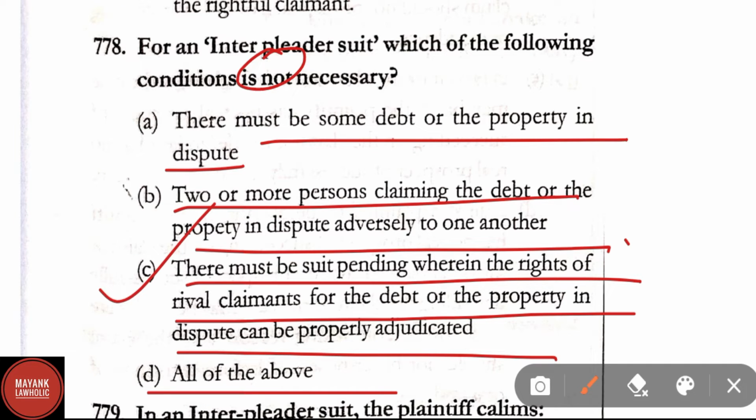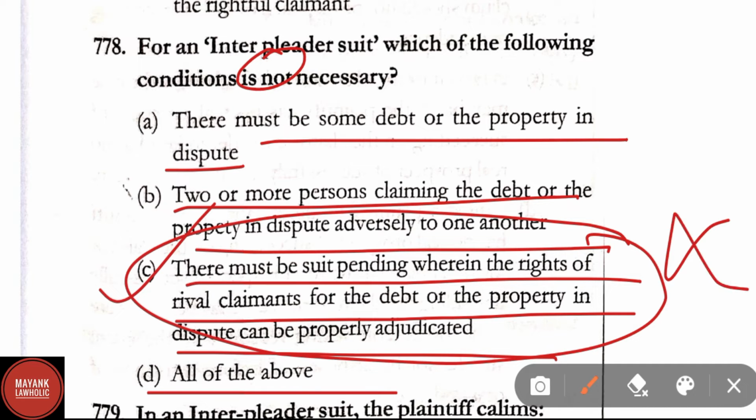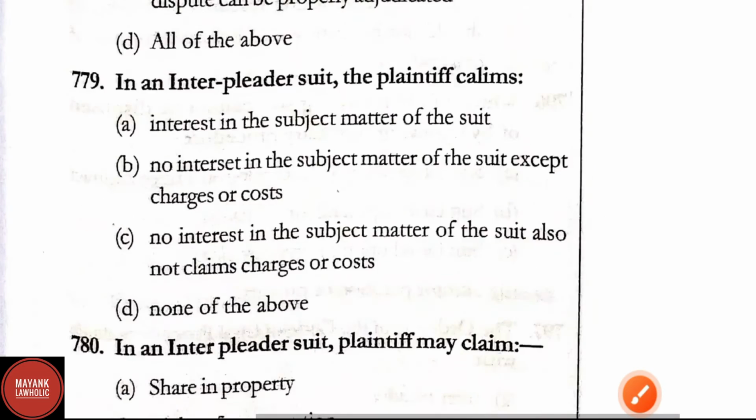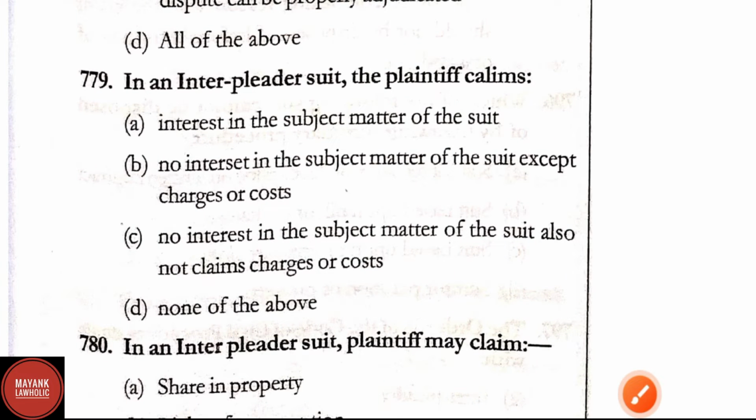There must be a suit pending wherein the rights of the rival claimants for the debt or property in dispute can be properly adjudicated is not necessary. Therefore, it will be the right answer. Question number 779.